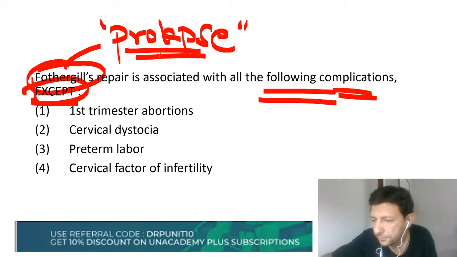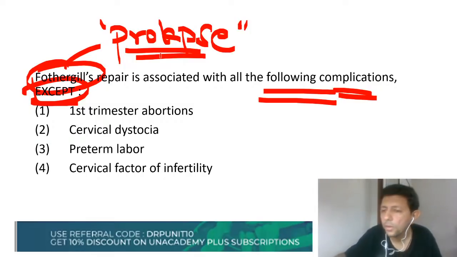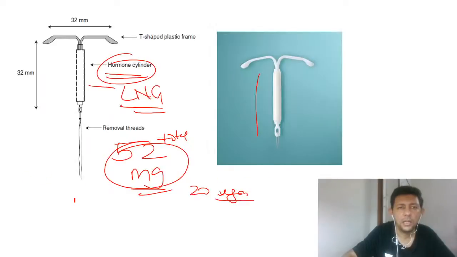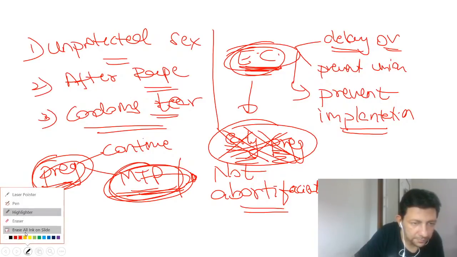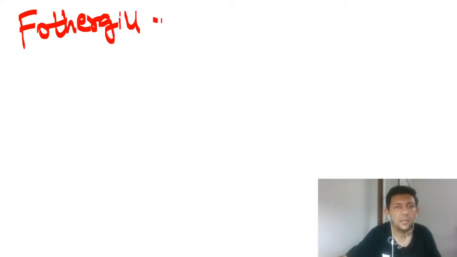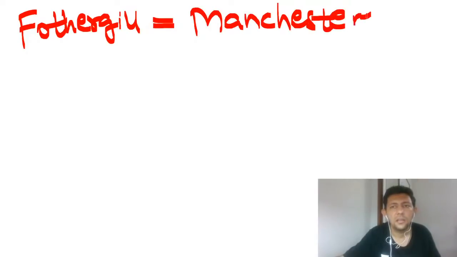Okay, so please pay attention. Anybody, what is the main step? Fothergill operation is also called as, anybody, what is another name for Fothergill operation? Another name for Fothergill operation is your Manchester operation. Okay, Fothergill operation is also called as Manchester operation.